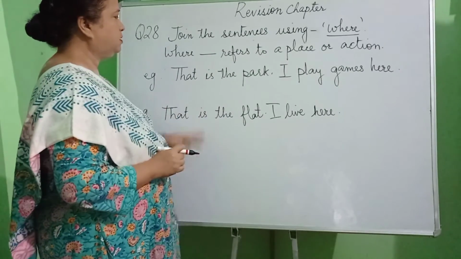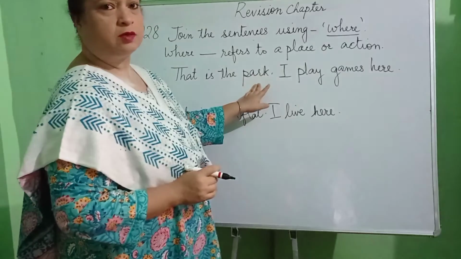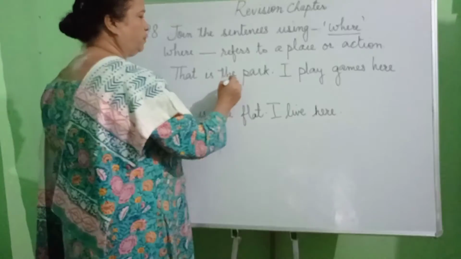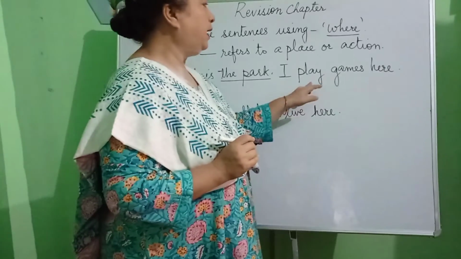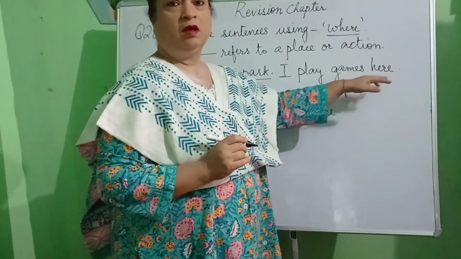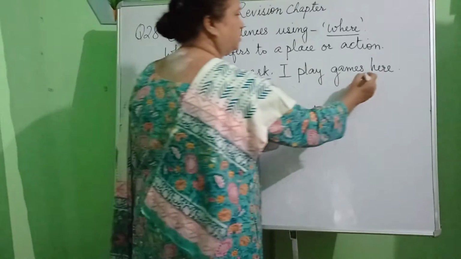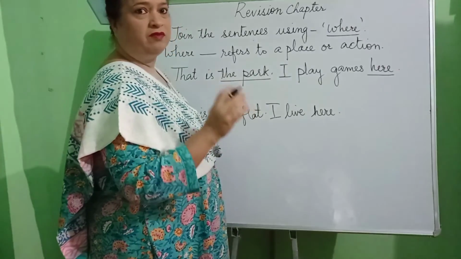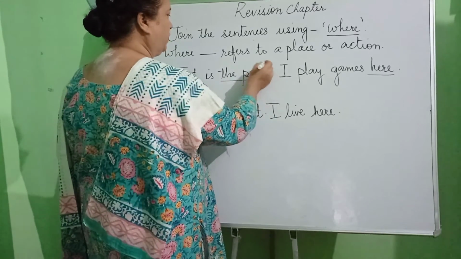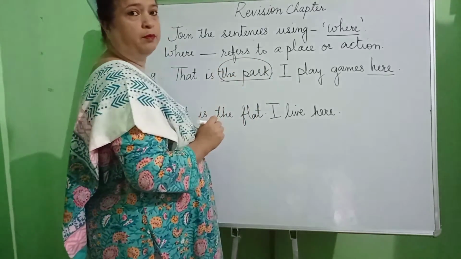What is the first sentence? That is the park. So in the first sentence, what are we talking about? We are talking about a park. I play games here. If you take note, the word here tells us about the place where we play. So where do we play? We play in the park.